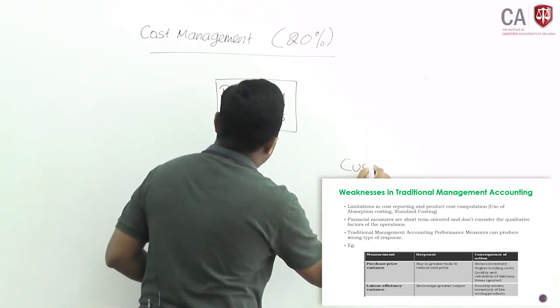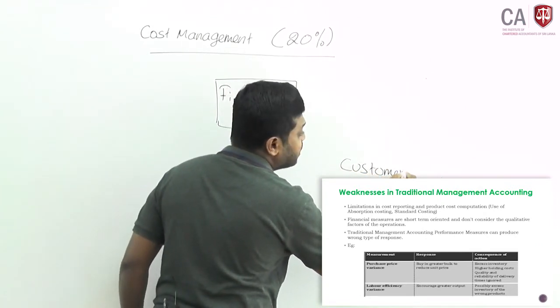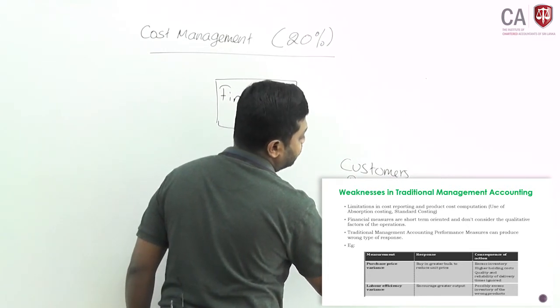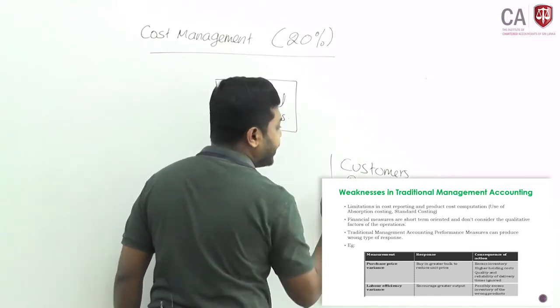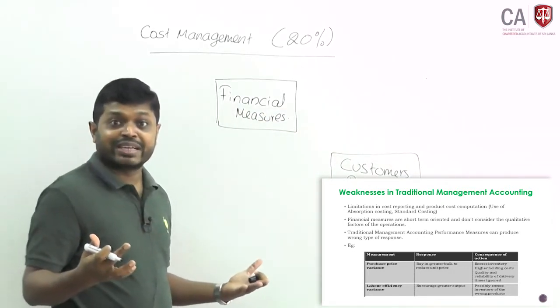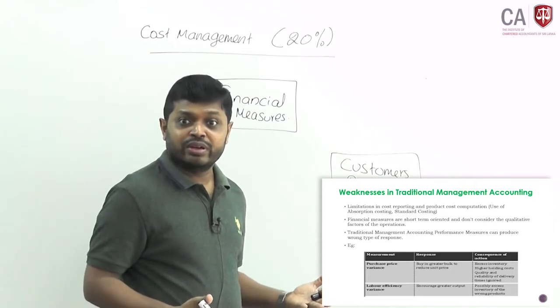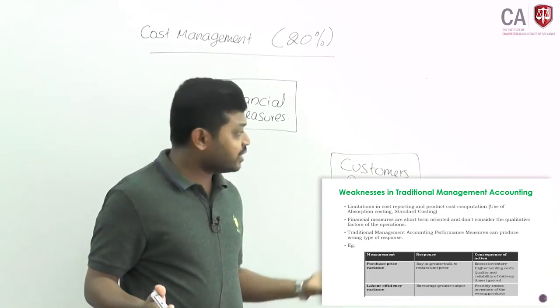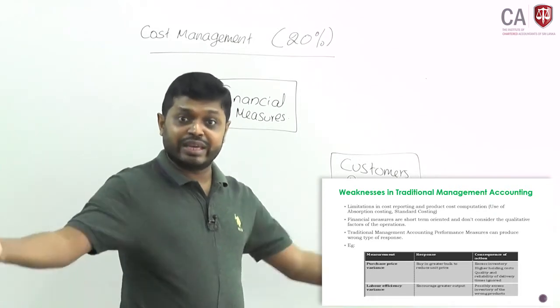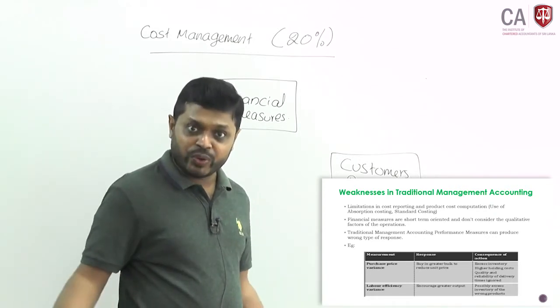customer perspective. How customers see us. It's a qualitative measure. You can look at whether customer rating has improved or reduced, whether customer complaints have gone up, and whether you have increased your market share or not.